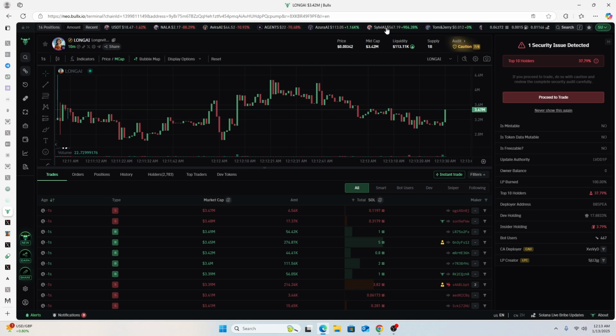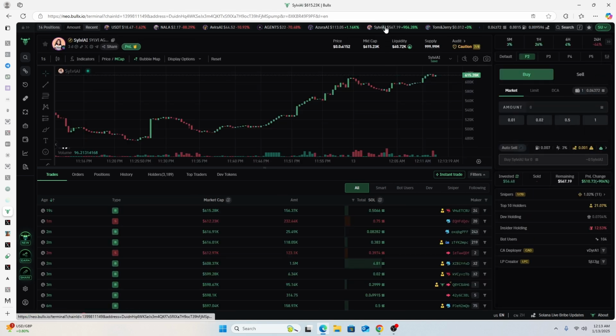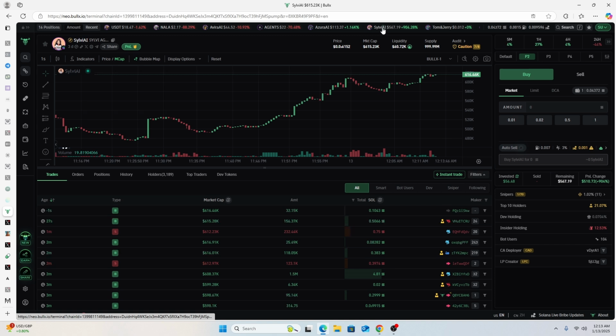This one, why did I get it? Now, I've been holding this, by the way. It reached a 10,000, I think 200x or so, but I didn't sell it. So the valuation of this was around 3,000 or so.